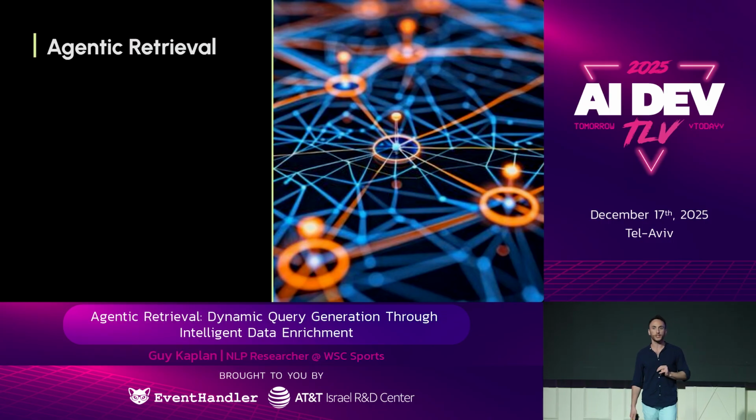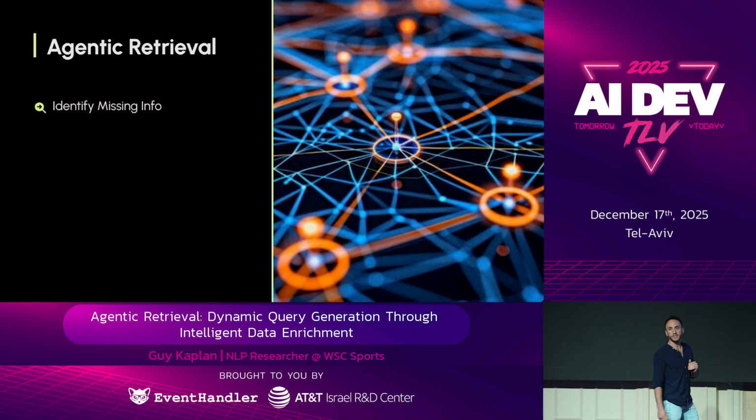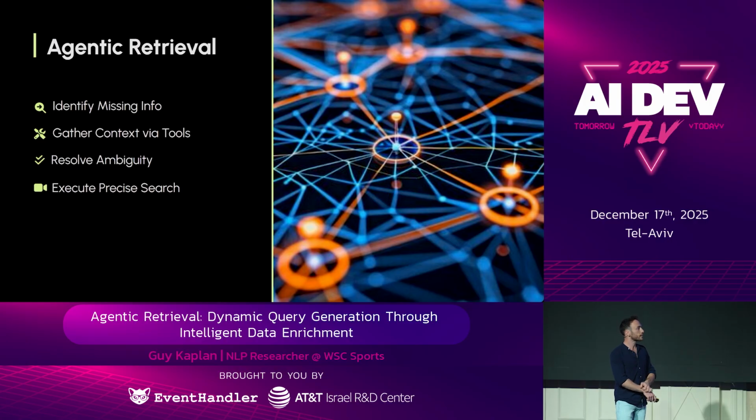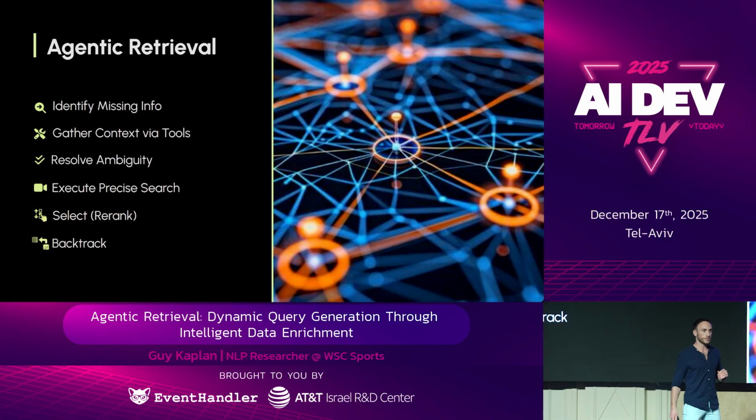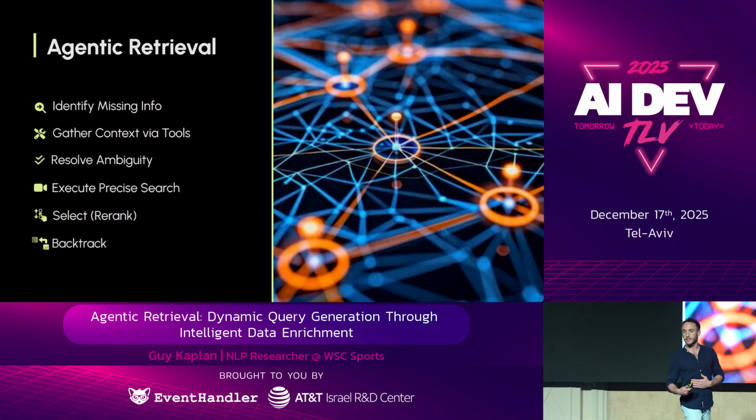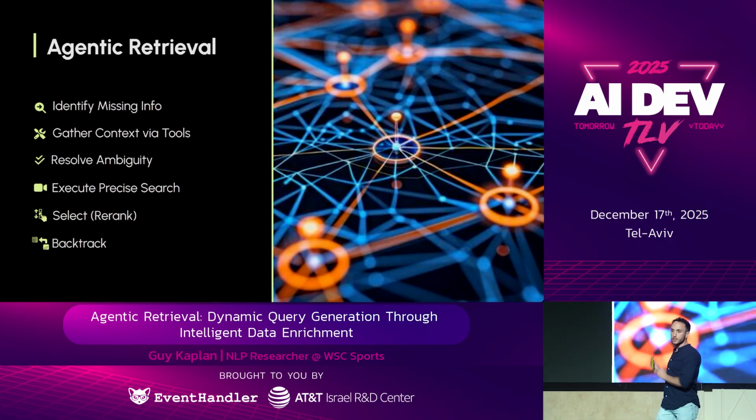We call it agentic retrieval. Our system needs to be able to identify missing information, to gather context with tools, to resolve ambiguity, to execute precise searches, select or re-rank if we're talking about retrieval lingo, and of course, the ability to backtrack in case nothing fits. Okay, so today, I'm going to walk you through the architecture that we built in order to automate this workflow.